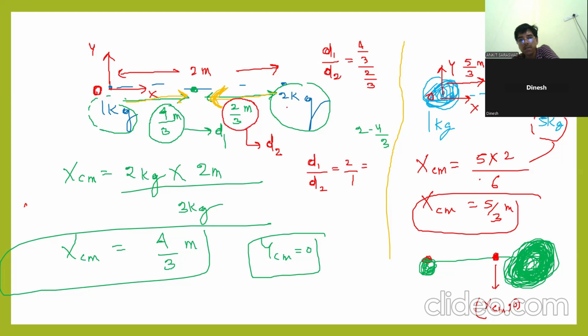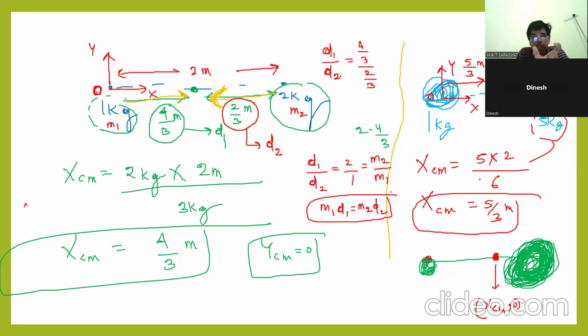What is 2? 2 is the mass of this, M2, and this is M1. So we can say M2 by M1. Clear? So M1 D1 equals M2 D2, it is very important. That is how the center of mass divides internally.